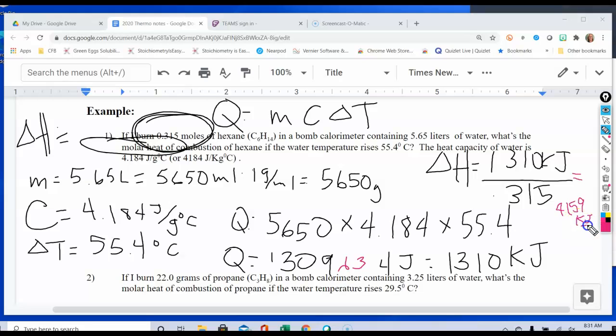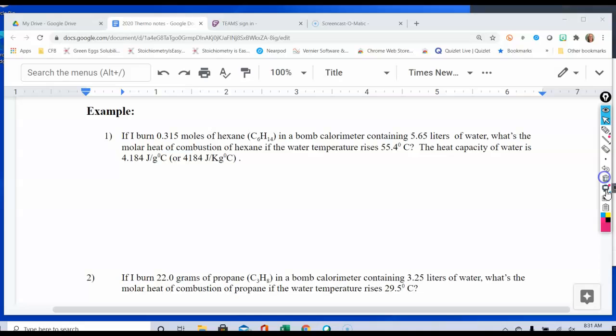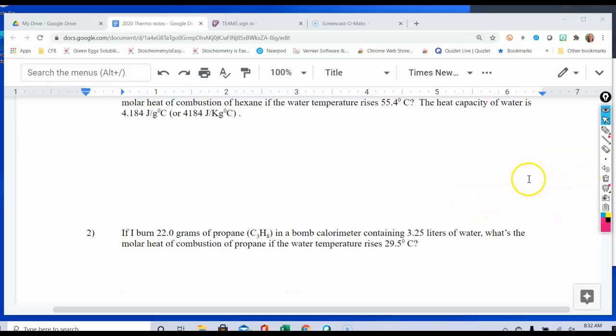Now, why didn't we just keep it at heat? Because it asked us for the molar heat of combustion, which is also known as the enthalpy of combustion. And so that's why we had that last little part we had to add on to it. Okay, so let's take a look at another example here at the bottom of the page.